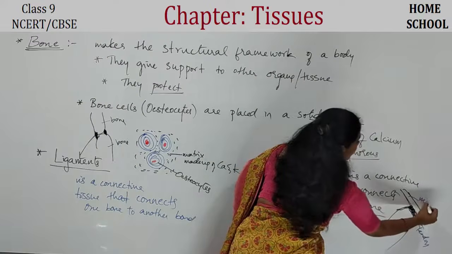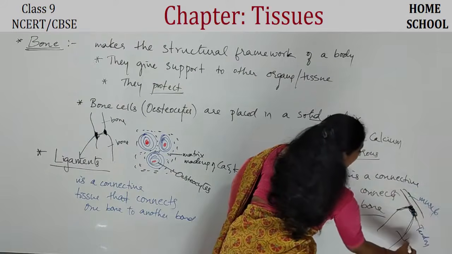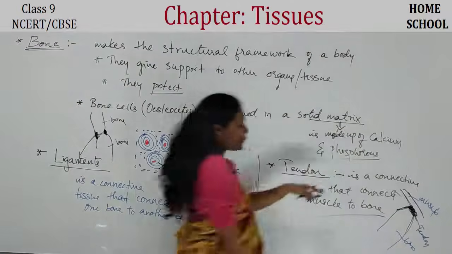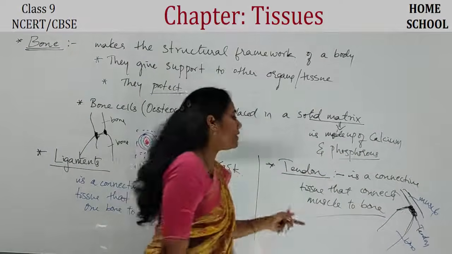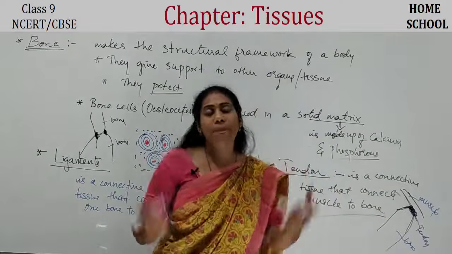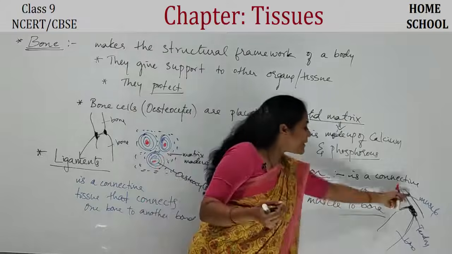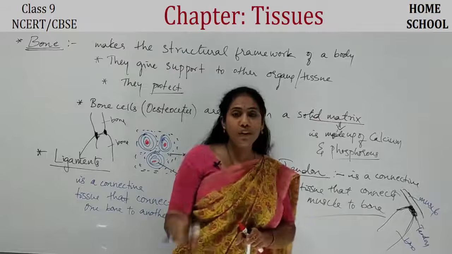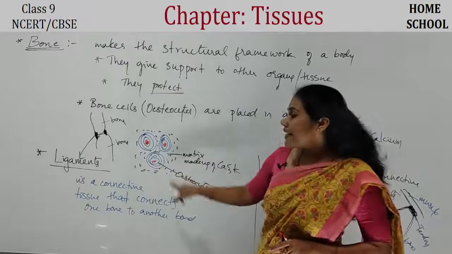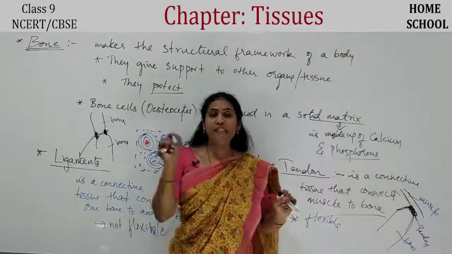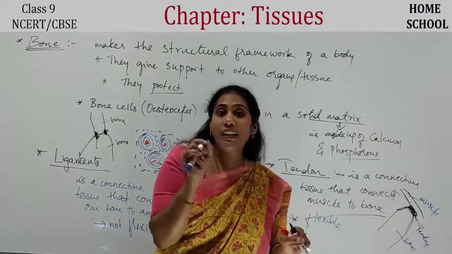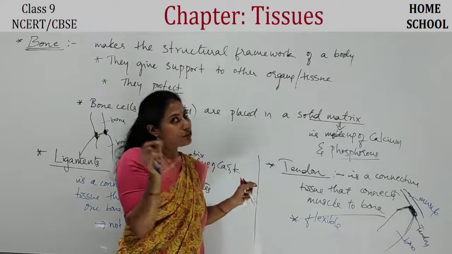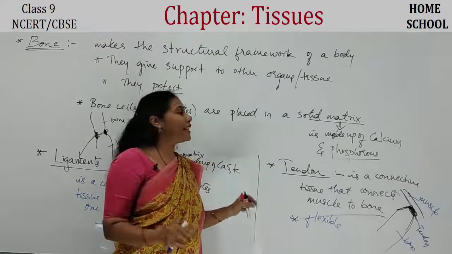So this is muscle and this is some bone, right? Muscle has to be connected with the bone. Muscle should have some support, right? So who will connect muscle to the bone? Tendon will connect. So tendon is also a connective tissue. Ligament is also a connective tissue. So now let us see how ligament and tendons play an important role in the connections with the help of a picture.